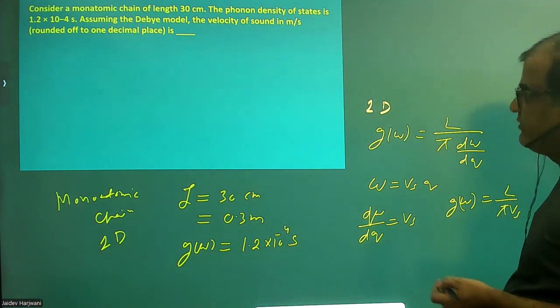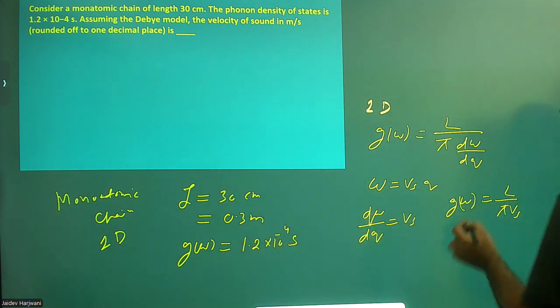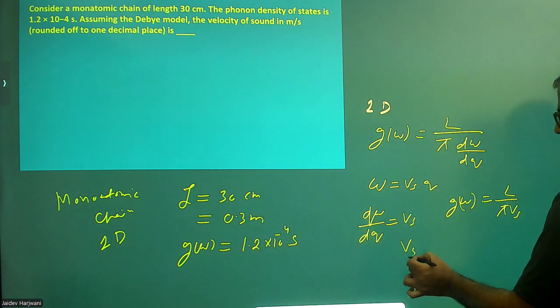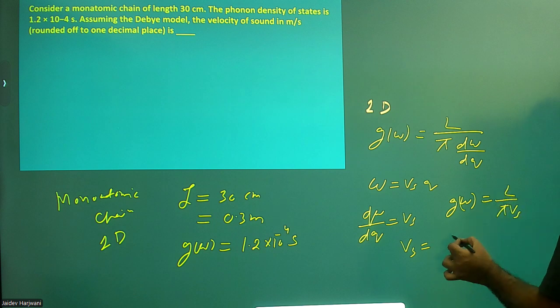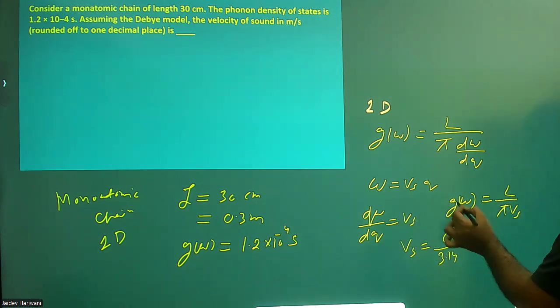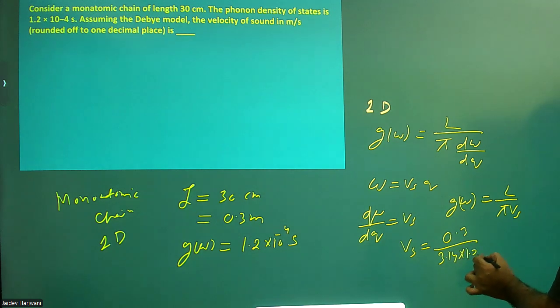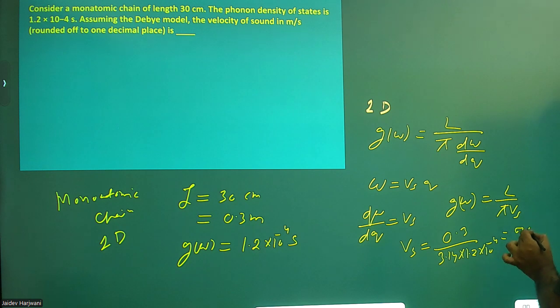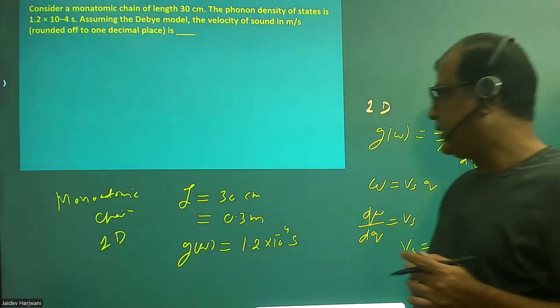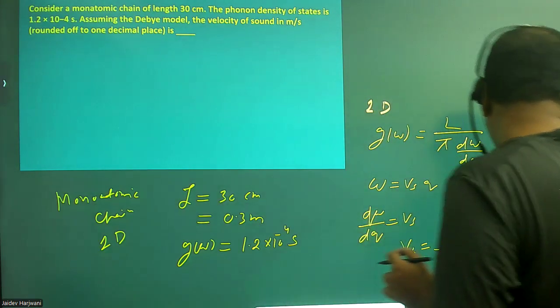Now I have everything given. I just have to put the values and find vs. So vs will be, L is 0.3, pi is 3.14, and g is 1.2 times 10 raised to power minus 4. If you solve, it will come approximately 796 meters per second. Now let us go for the second question.